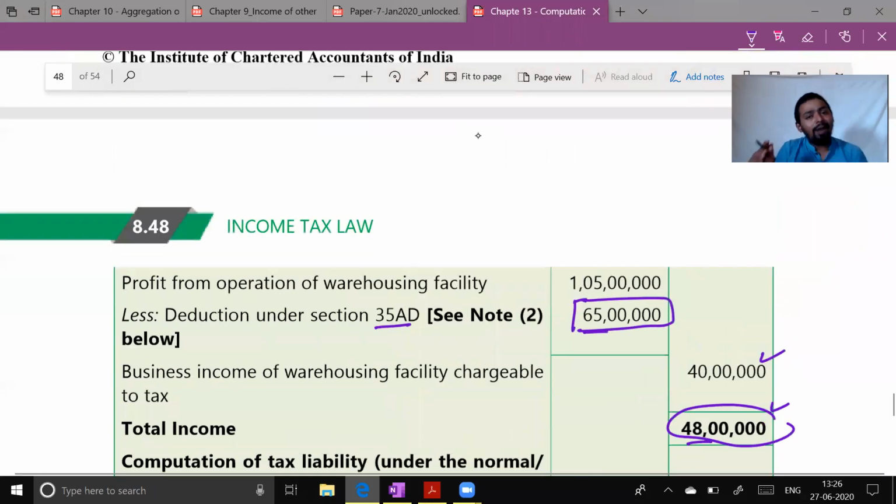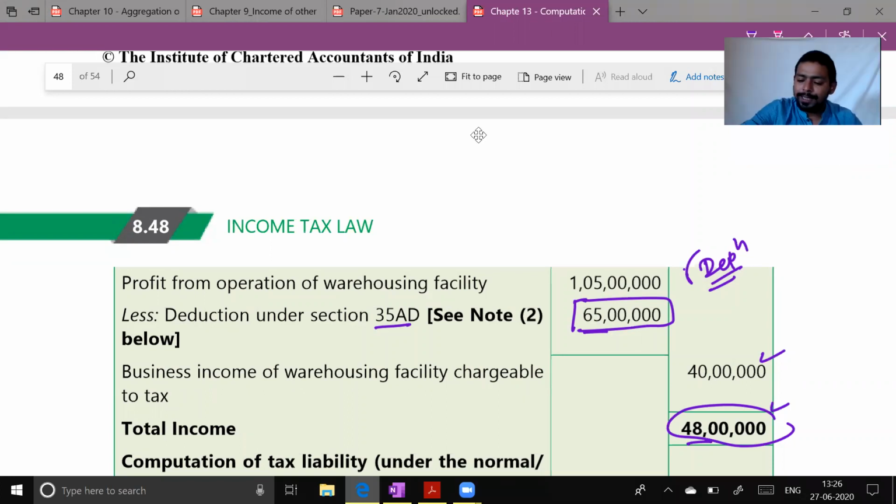You cannot add back 65 lakh because if you add back 65 lakh, what about depreciation? Assessee would be eligible for depreciation, isn't it? If you are withdrawing the benefit of section 35AD, then you must give benefit of depreciation to the assessee.